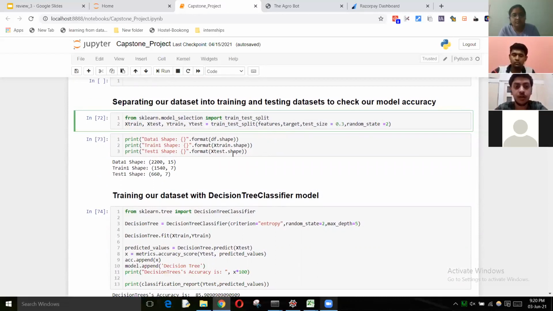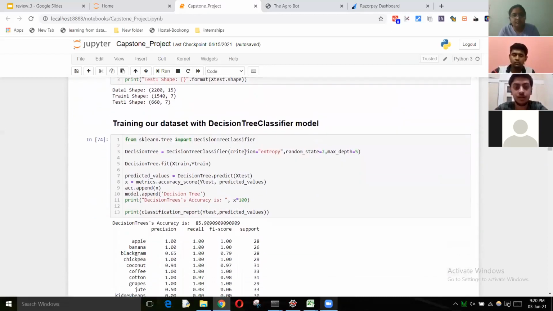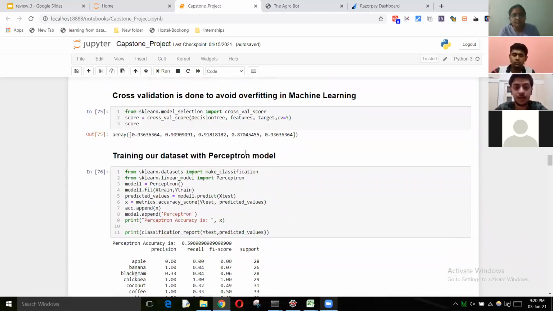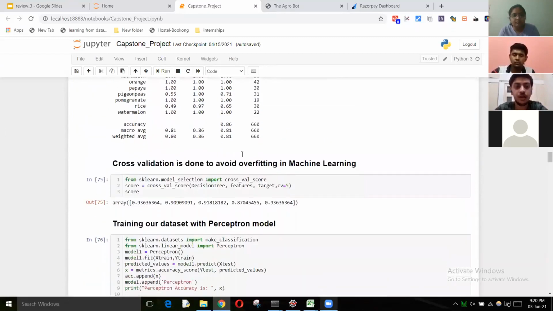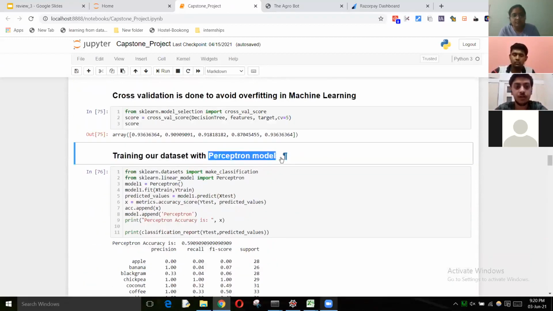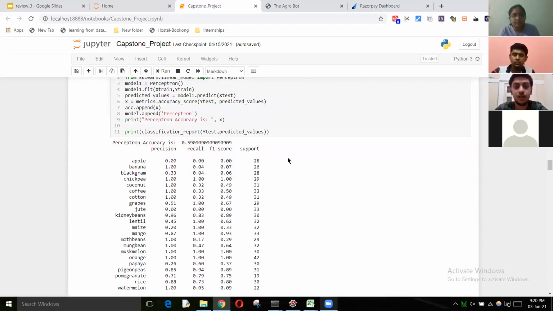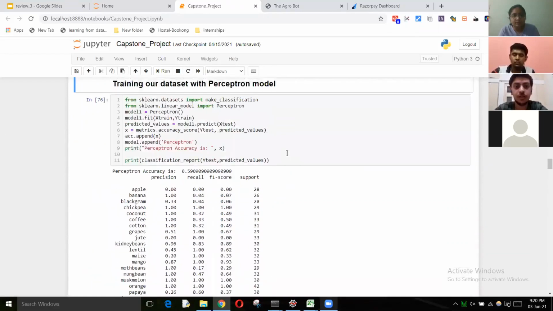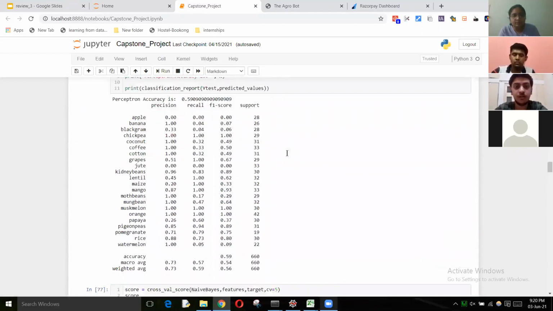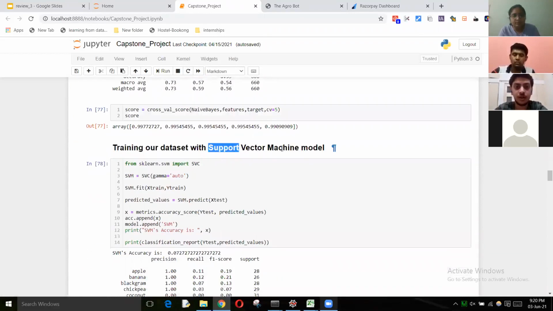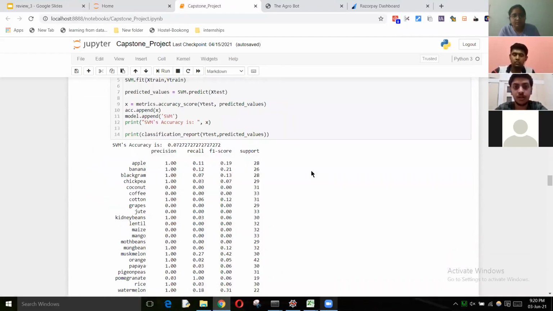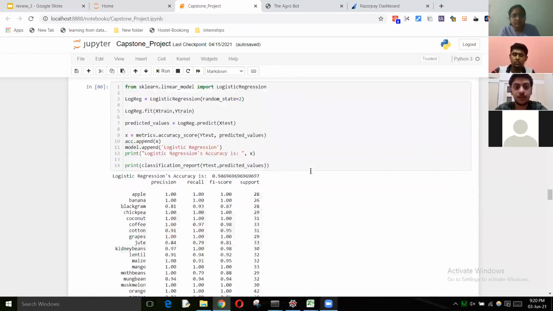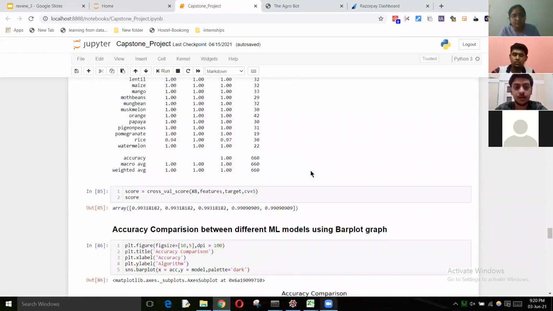Then moving on, we train our data sets using different ML models. First is the decision tree classifier model. And each of these data sets have been done with cross-validation to avoid overfitting. Then we do the perceptron training model. Then we do Gaussian naive Bayes modeling, support vector machine, random forest, and logistic regression too.